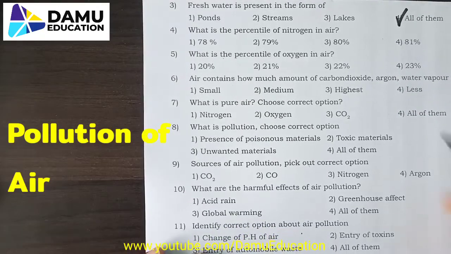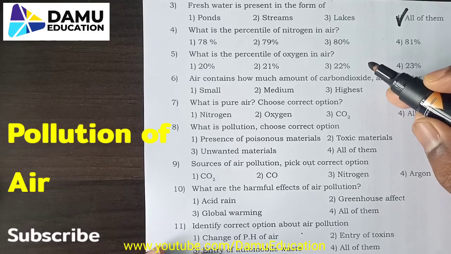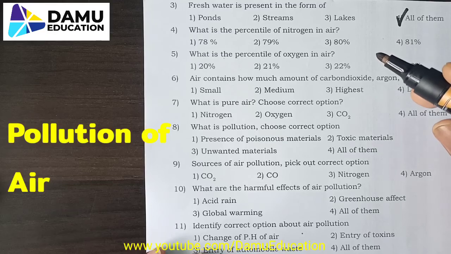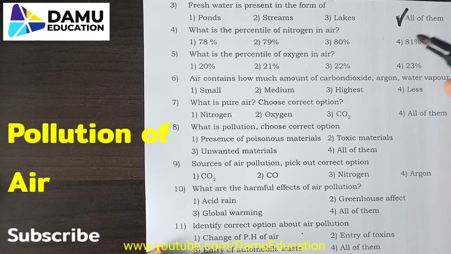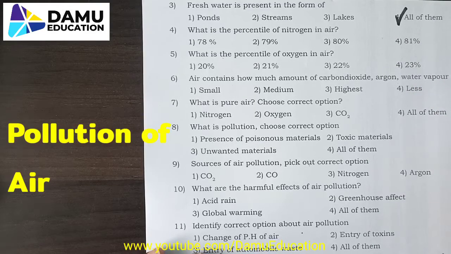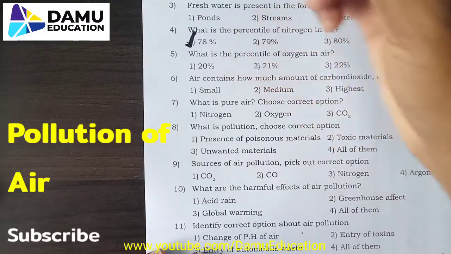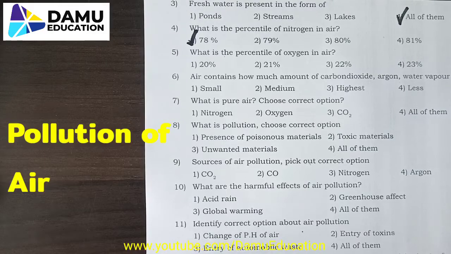Next one. What is the percentage of nitrogen in air? First option 78%, next 79%, 80%, and 81%. That is the first one, we know that 78% nitrogen is present in the air.